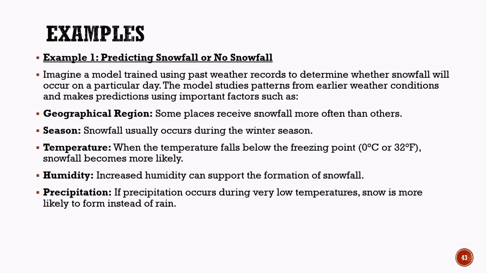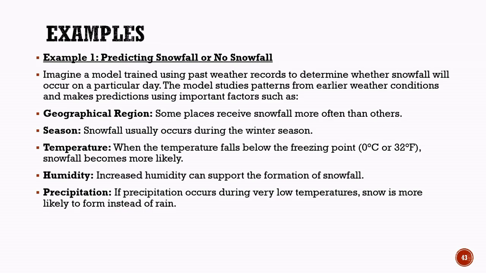Classification example: predicting snowfall. Let us understand classification with a real-world example of predicting whether snowfall will occur on a particular day. In this case, the model is trained using historical weather data collected over many years. The goal is to classify a day into one of two categories, snowfall or no snowfall. To make this prediction, the model studies several important factors. One factor is the geographical region. Some locations experience snowfall more frequently than others due to their climate and altitude.